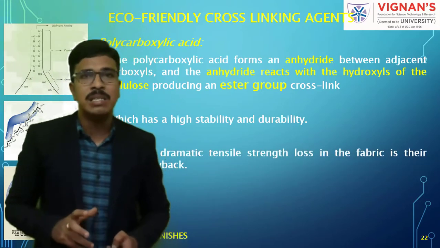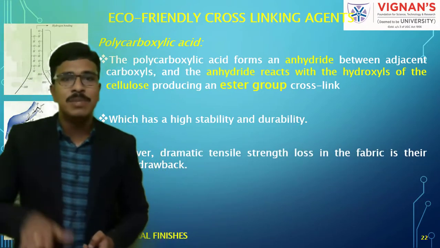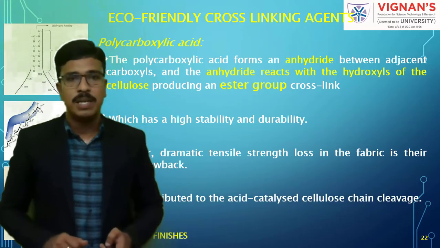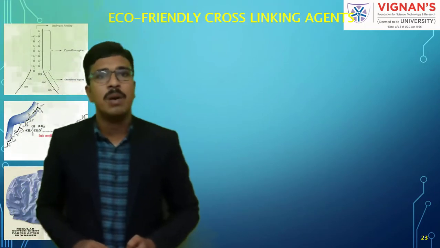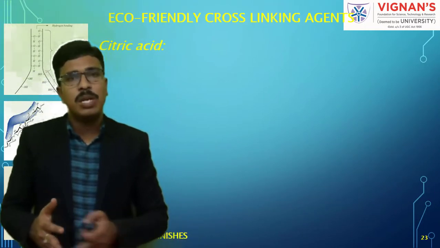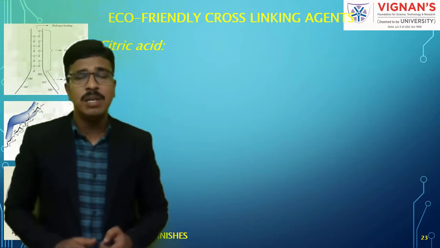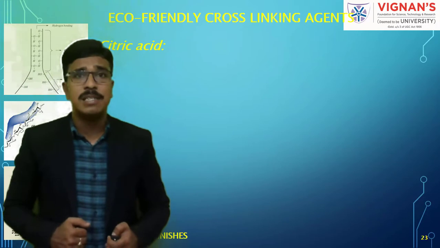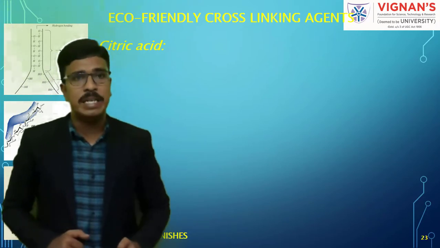But the main thing is that we can expect some strength loss of the fabric. This is a major drawback. Understand? Now we will see what are the different polycarboxylic acids that are available and how to apply these polycarboxylic acids on cellulosic based materials.